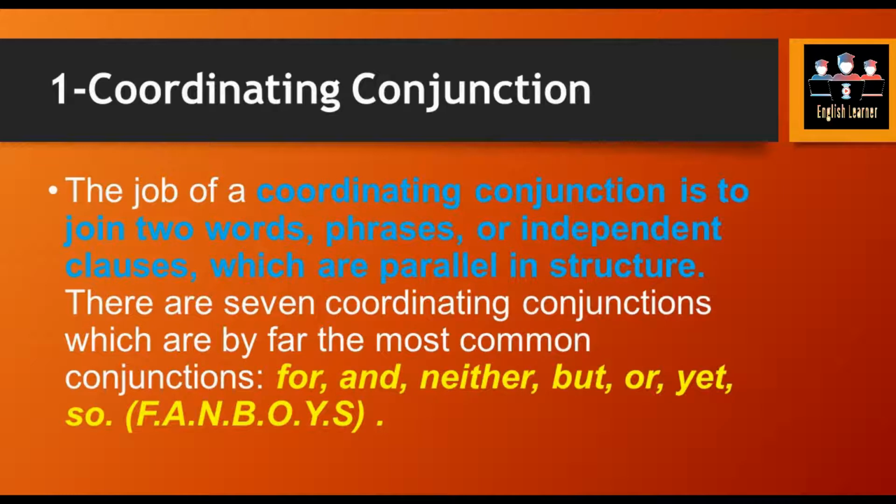We have only 7 coordinating conjunctions. This should be at your fingertips in order to recognize them in a sentence. First one is for, next is and, nor, but, or, yet, and so. These are indicated by each letter of FANBOYS.